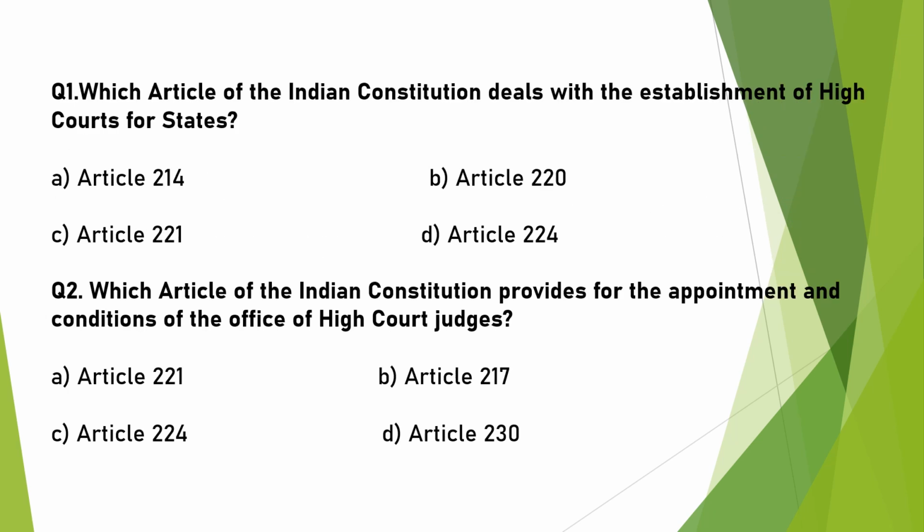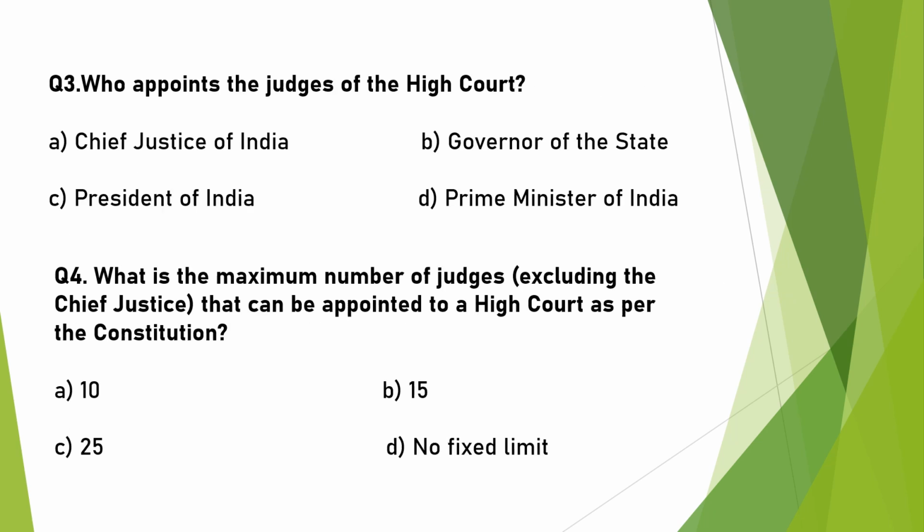Which article of the Indian Constitution deals with the establishment of high courts for states? This is Article 214. Which article provides for the appointment and conditions of the office of High Court judges? Article 217. Moving to the next question. Who appoints the judges of the High Court? It is the President of India.